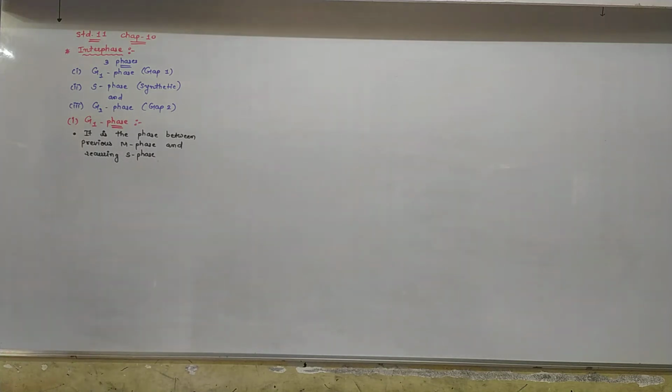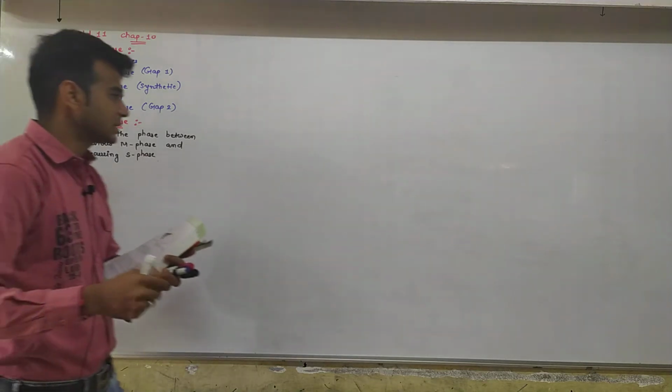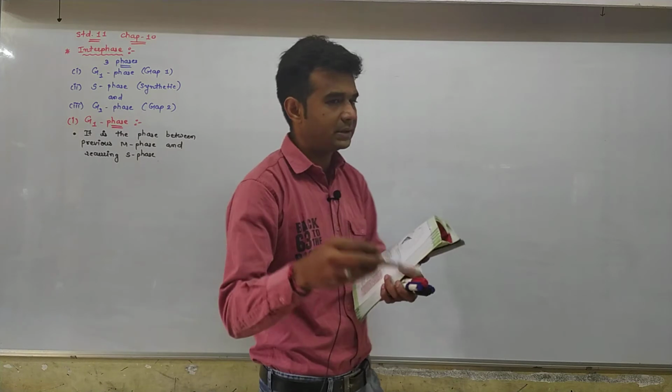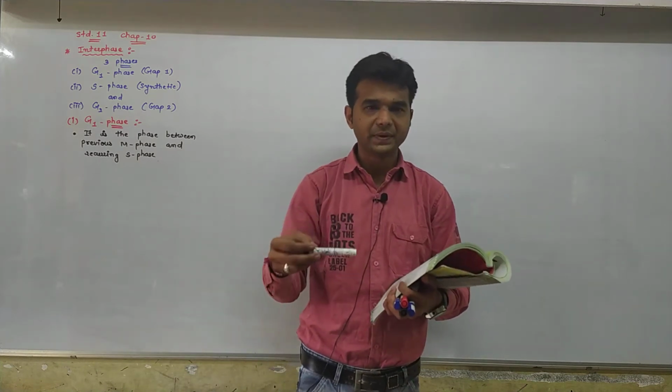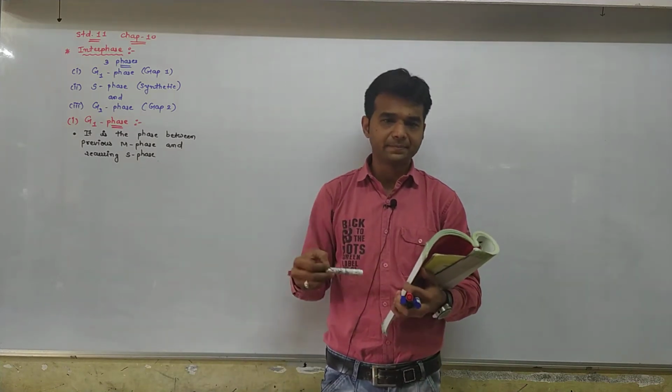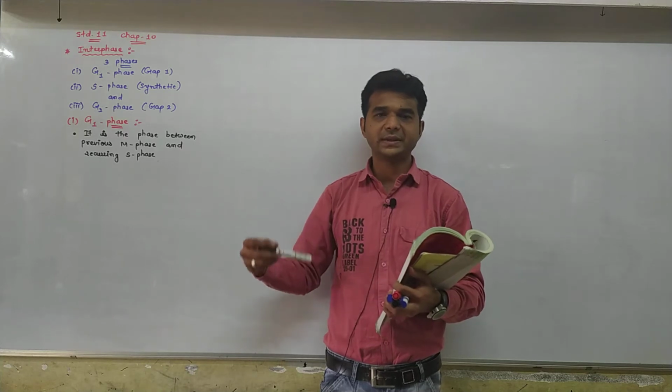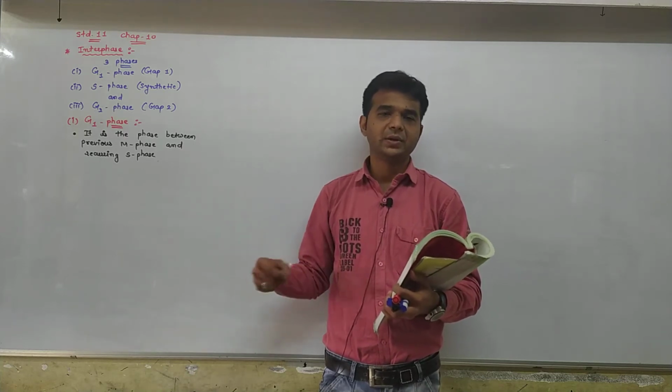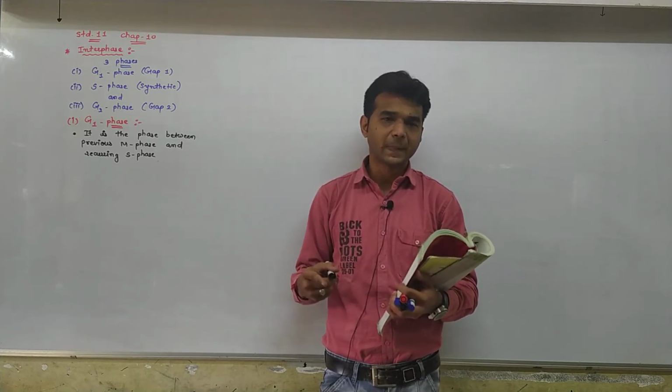See, G1 phase corresponds to the interval between the mitosis. Yesterday I told you G1 phase, S phase, G2 phase, M. G1, S, G2 and M like that. So where does G1 come?